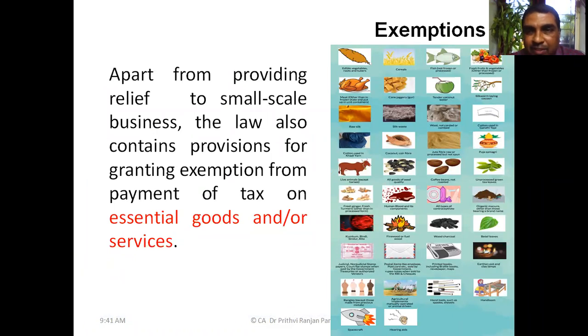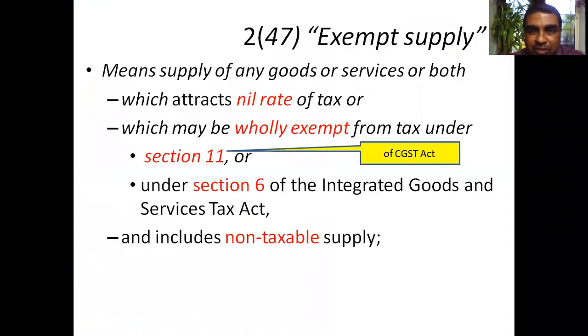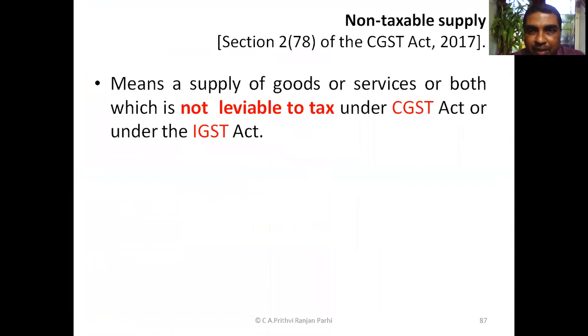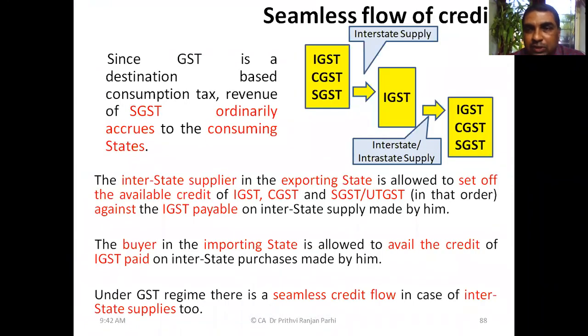And we know there are certain supplies which are exempted from GST. The meaning of exempt supply and non-taxable supply, we have understood. All these things we will be learning again in detail. And how this seamless flow of credit happens under the GST regime, that also we have understood.